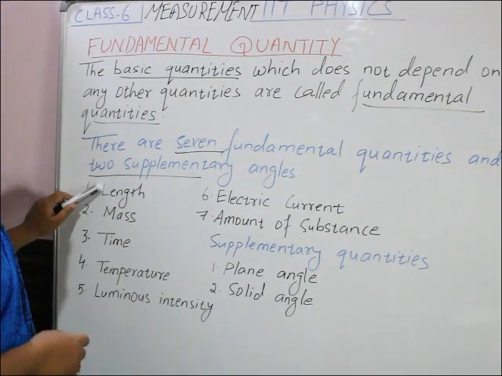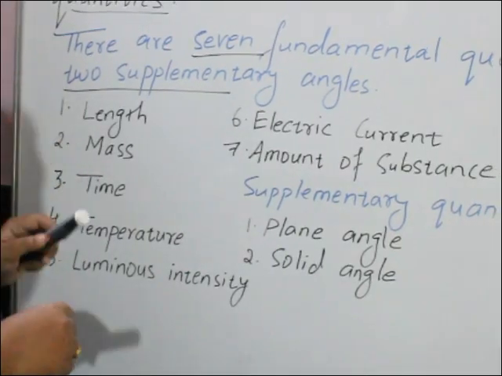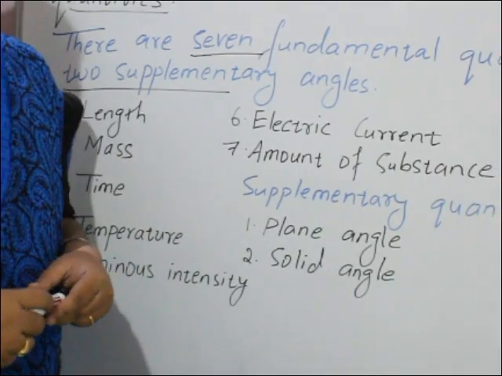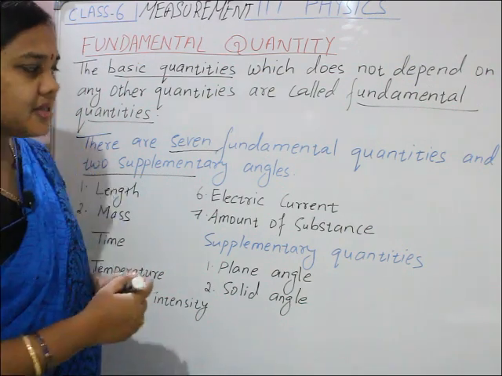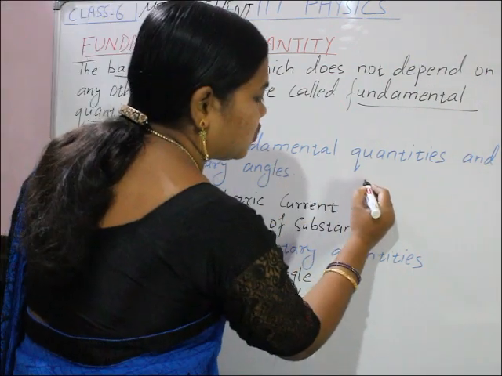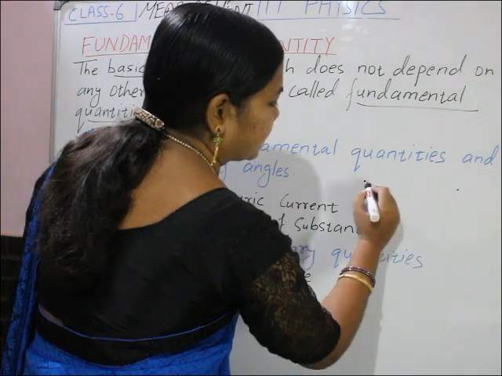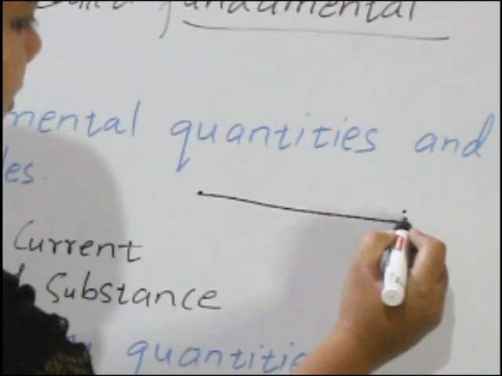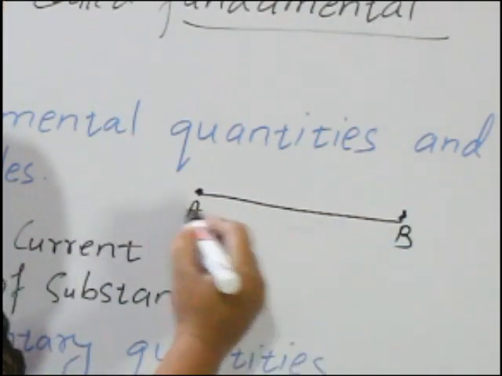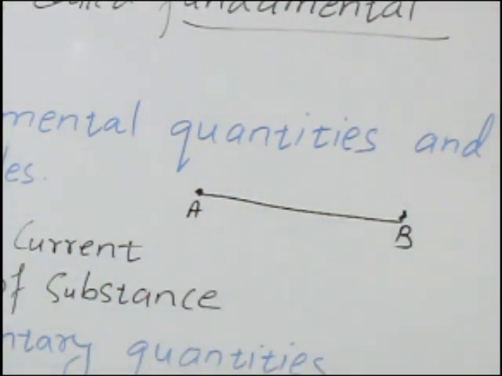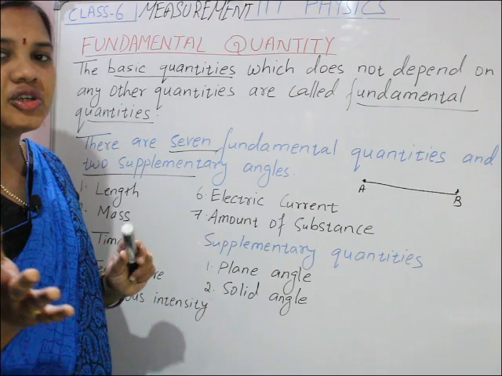First is length. Length means what? Distance is also a length. Length means the distance between two ends or two points. A, B are the two points. The distance between them is a length.